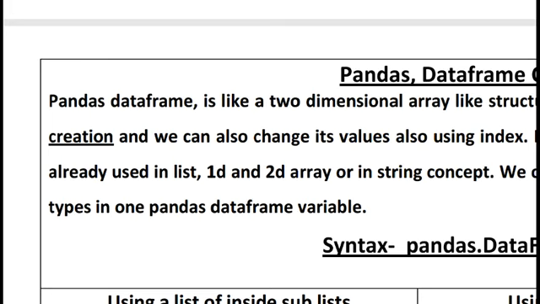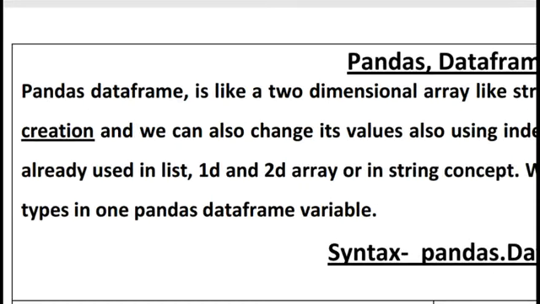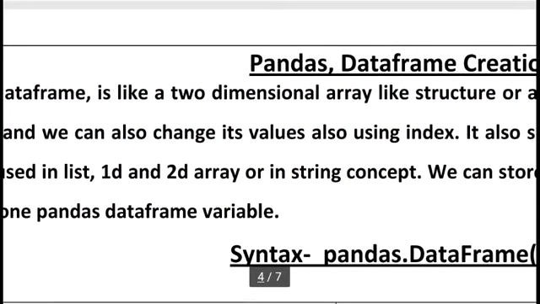We cannot add a new element after creating a 1D array or Pandas series, but in a data frame we can add a new row and new column after creating it. We can also change its value using an index. This is the same thing as in a NumPy 1D array, NumPy 2D array, or Pandas series, where we can change the respective value using the index. So this is a common thing.